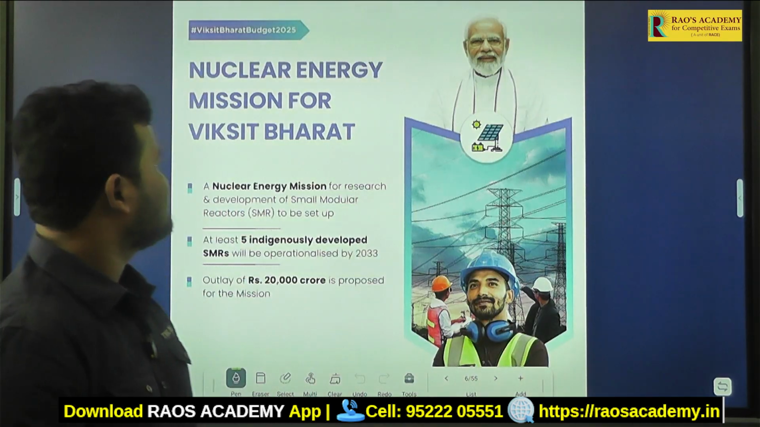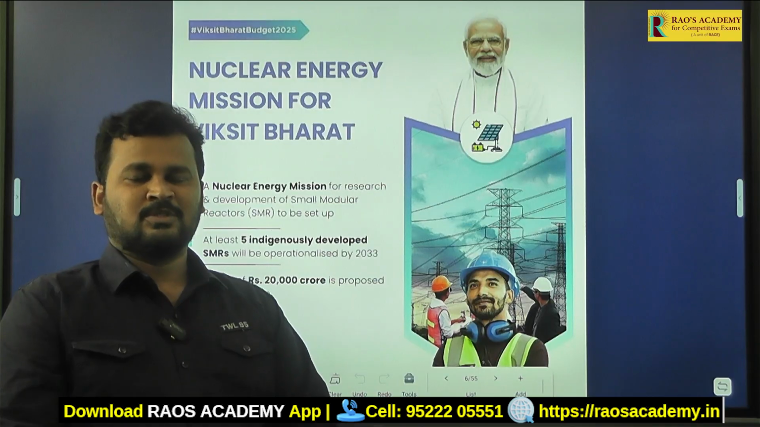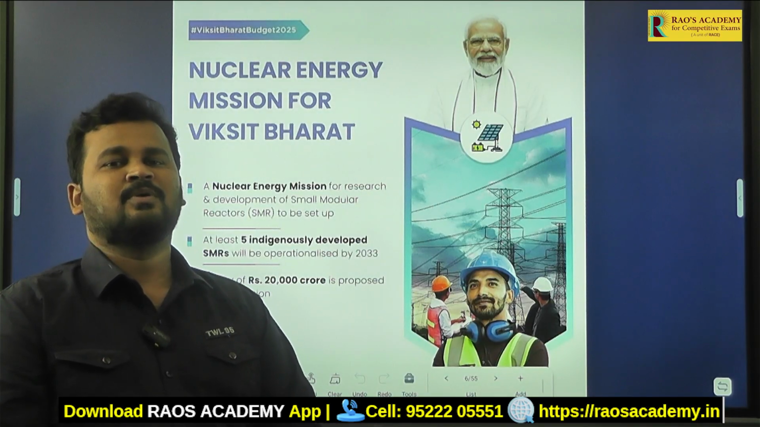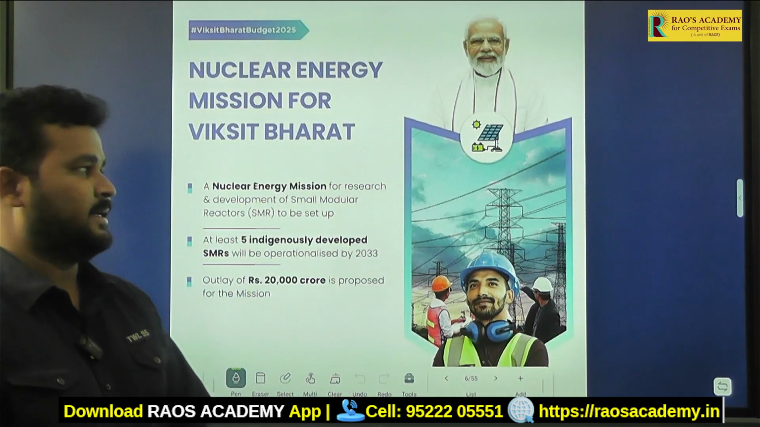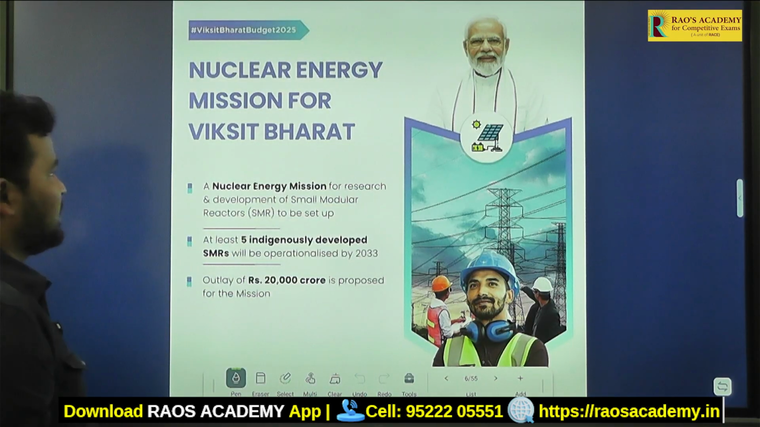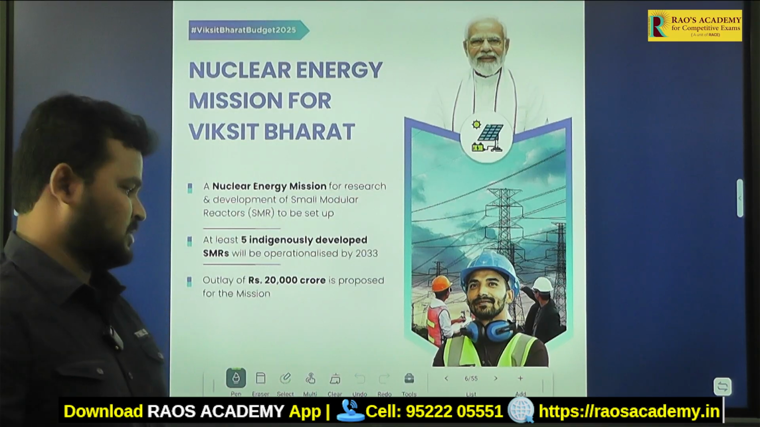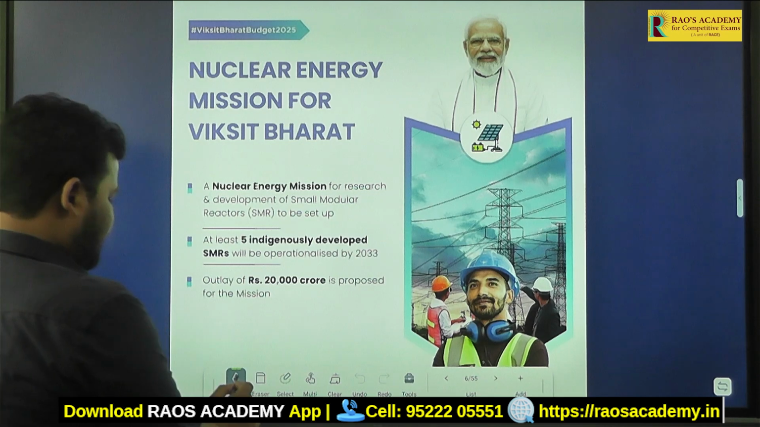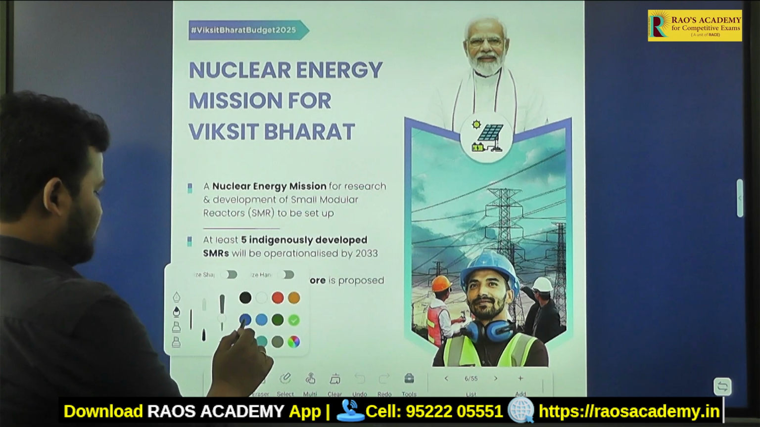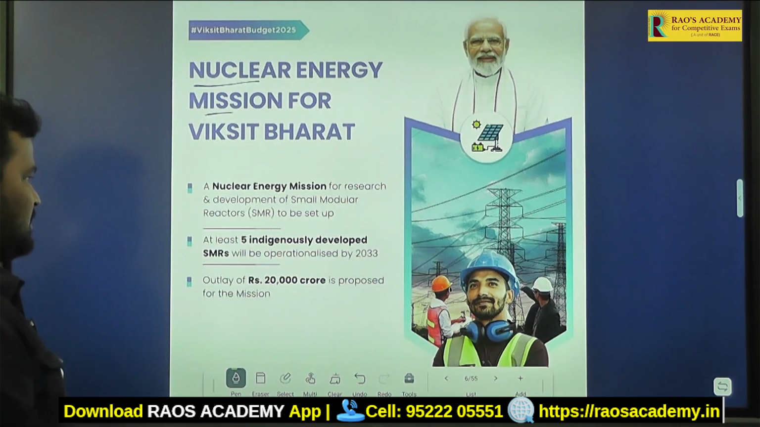Next, let me discuss each and every scheme which was mentioned in the budget of India 2025-2026. See here, the Nuclear Energy Mission for Viksit Bharat. The government of India has launched the nuclear energy mission for the development of India. So it's a nuclear mission for Viksit Bharat.